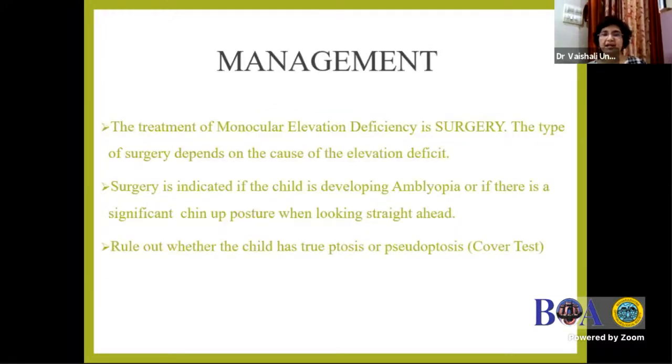So management, like I have just told initially, is primarily surgery. The type of surgery depends on the cause of the elevation deficit, and if the child is having amblyopia, we also need to repair the ptosis and correct the squint surgery. Like the previous speaker said, there is no hurry to do the ptosis surgery. Find out whether the underlying squint is there. If the squint correction corrects your ptosis, then we need not go further.